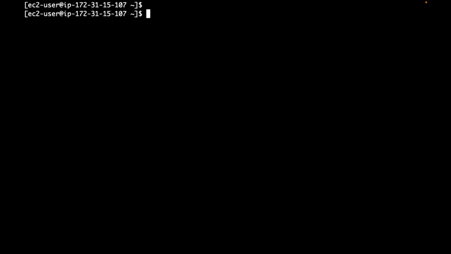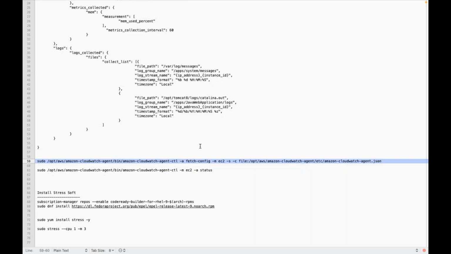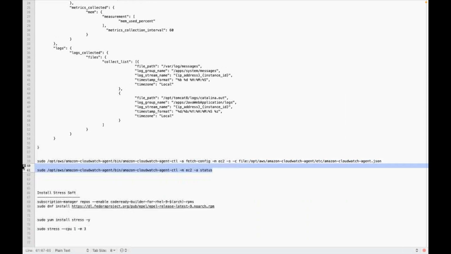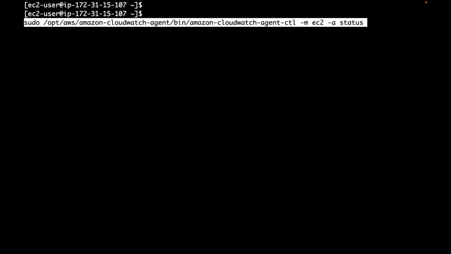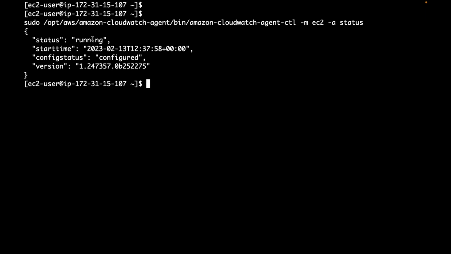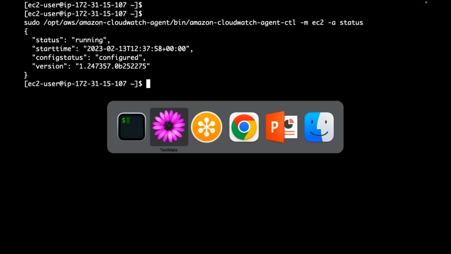That agent is going to send the metrics, whatever I have defined as per my agent configuration. That memory metrics will be sent. But before you do that, let's check the status of that CloudWatch agent by executing this command. Let's see whether they are in a running state or not. Now it is in a running state.